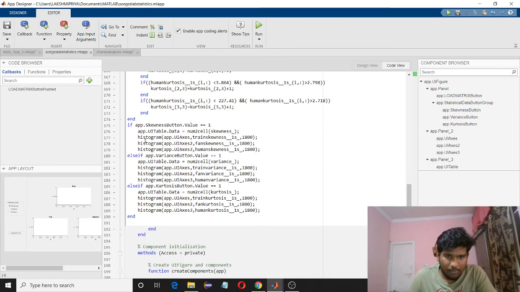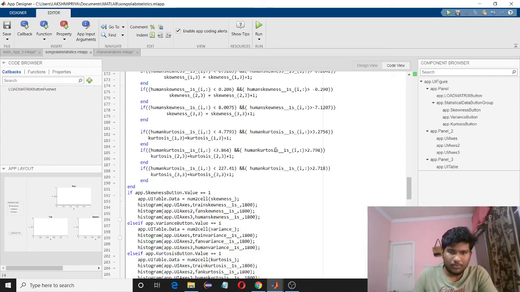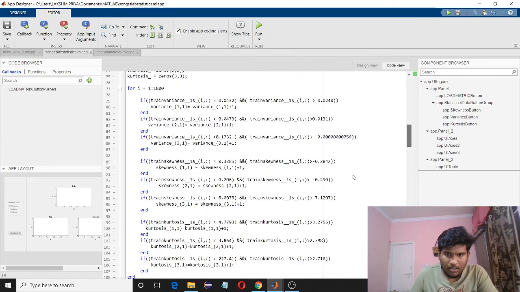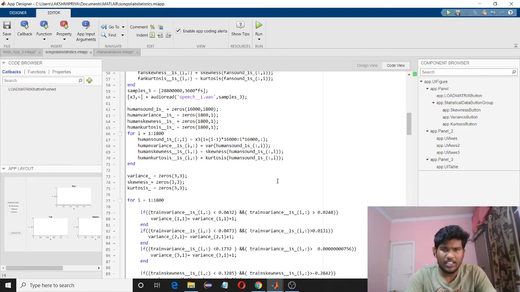Here I am writing the code for plotting the histogram data in the first axis, the second axis and the third axis. This is for skewness, this is for variance, this is for kurtosis. This is the code in App Designer. This is how the sound signals are analyzed using statistical parameters in MATLAB and App Designer.